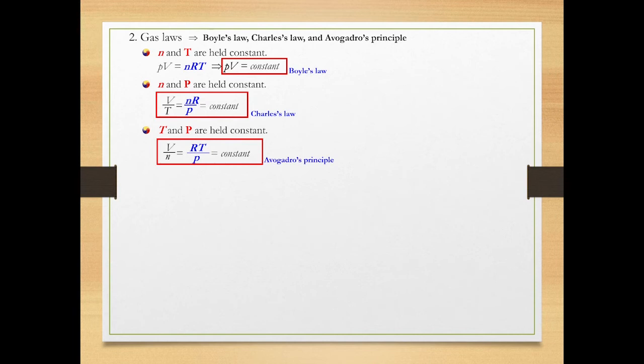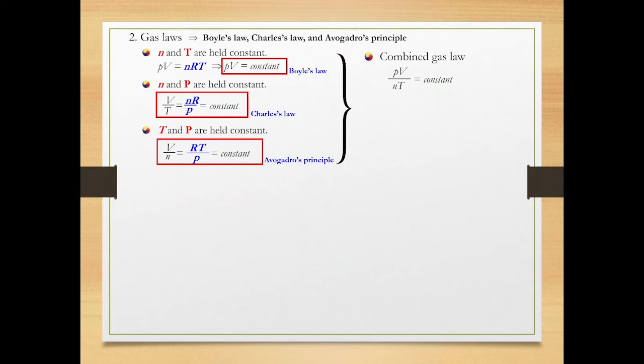This is Avogadro's principle. The three gas laws can be combined by utilizing the direct and inverse proportional relationships between the four variables like this. PV over nT equals a constant.